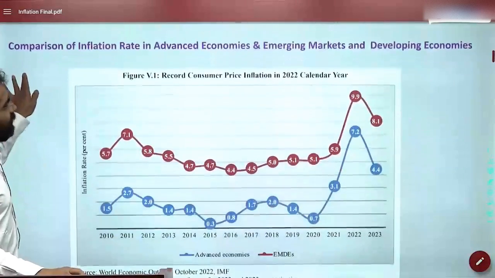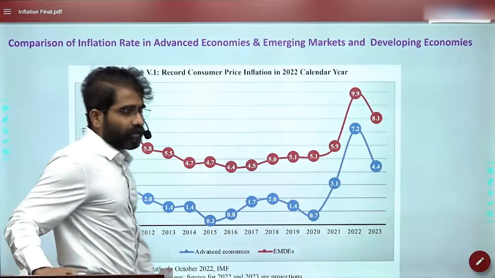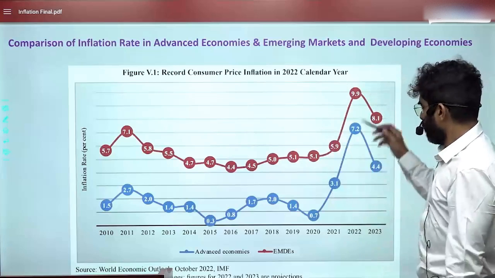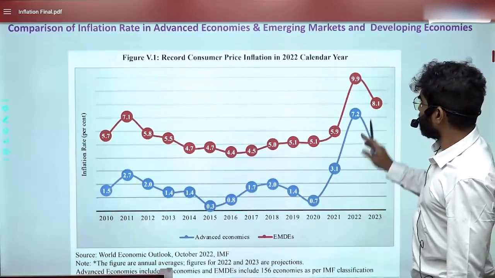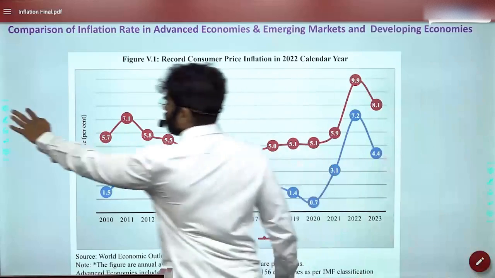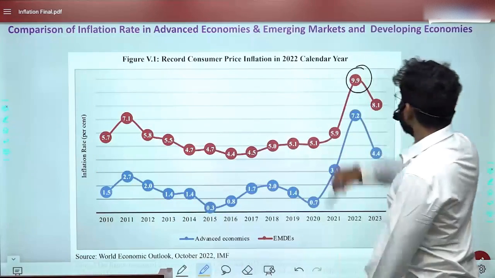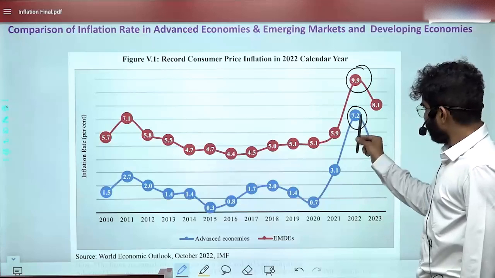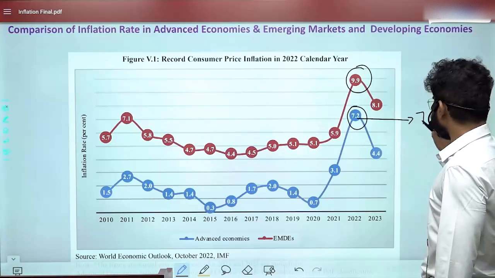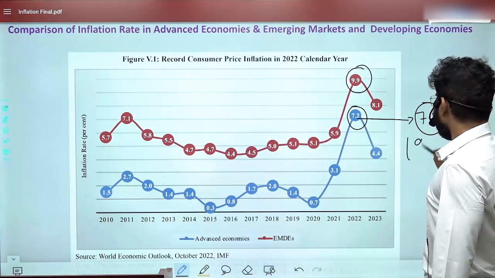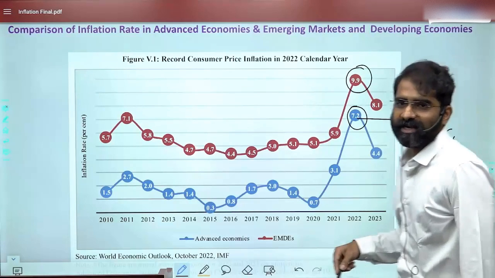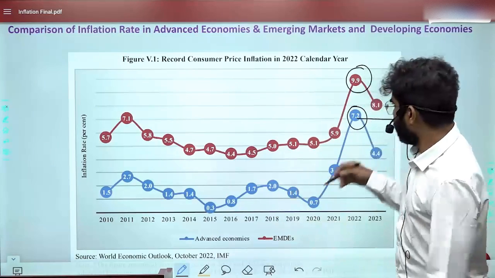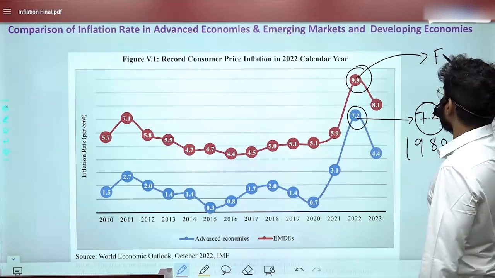Now, here if we observe, this is a comparison of inflation rate in advanced economies and the emerging markets. This is basically the emerging developing economies, and this is advanced economies. Now, advanced economies inflation rate is as high as on an average 7.2. This rate is the highest after 1980s. You could find such rates only in 1980s. Such high rates were not there. Economic survey clearly talks about it. It says this is 9.9 for the emerging developing economies.